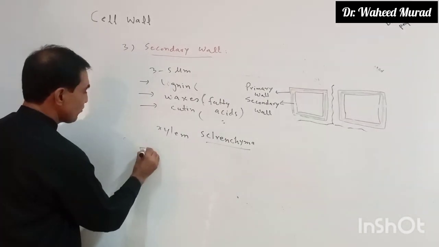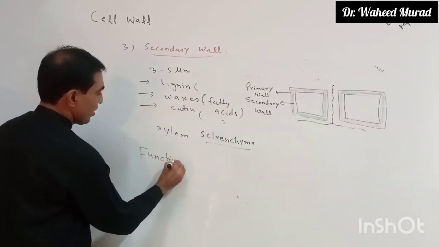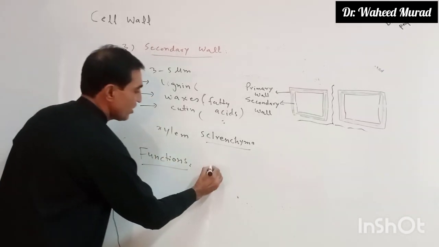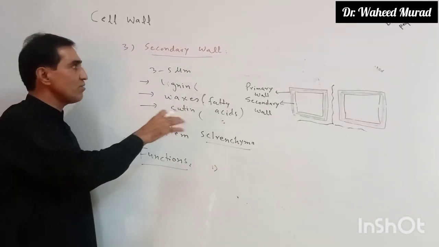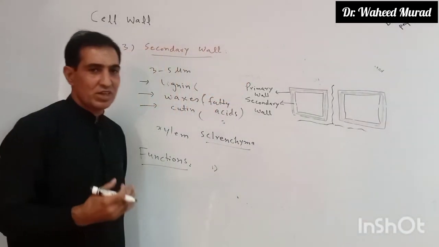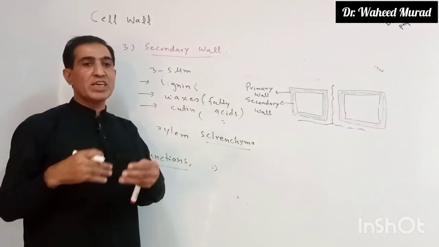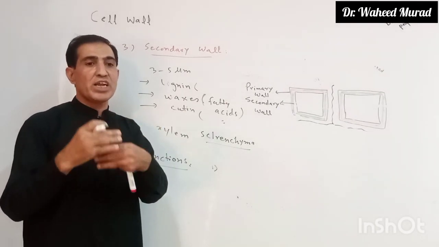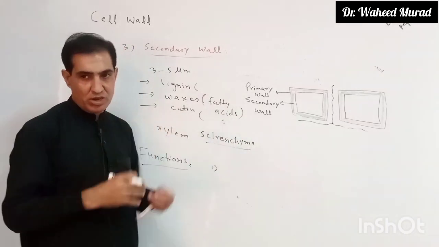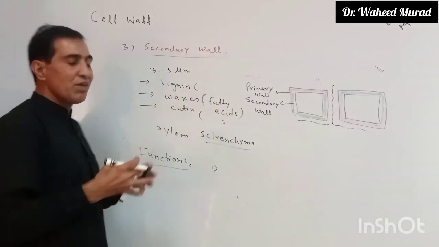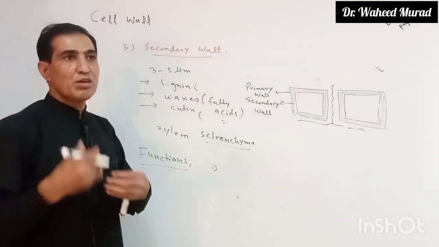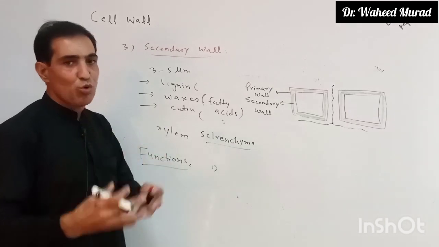Now the next one, functions of the cell wall. What are the functions of the cell wall? The first function: the cell wall is porous and it allows water molecules and dissolved minerals to pass through the cell wall. So in living cells the cell wall is pervious, porous.